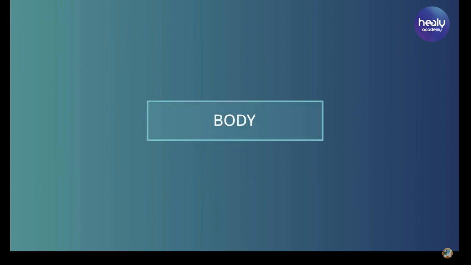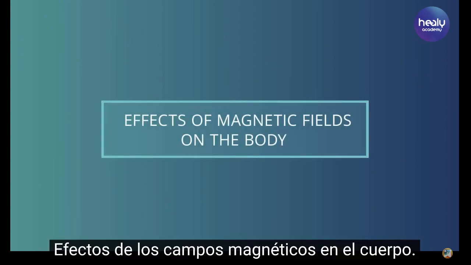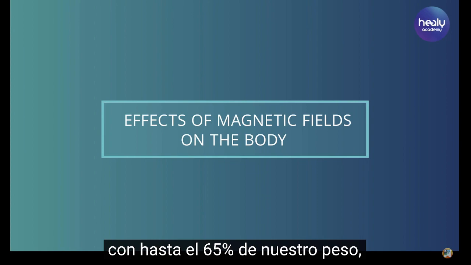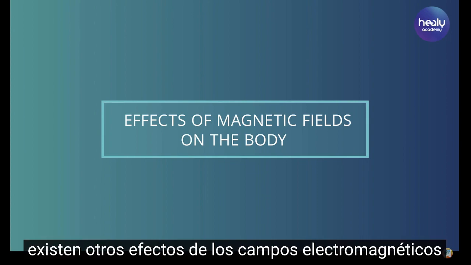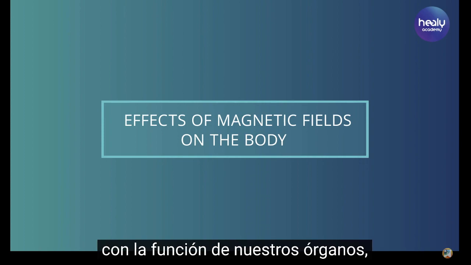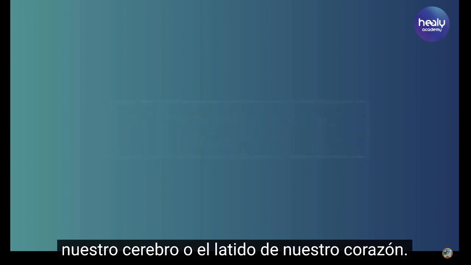Body. Effects of magnetic fields on the body. Even though water is the largest part of our body with up to 65% of our weight, there are other effects of electromagnetic fields which are directly related to the function of our organs, our brain, or our heartbeat.